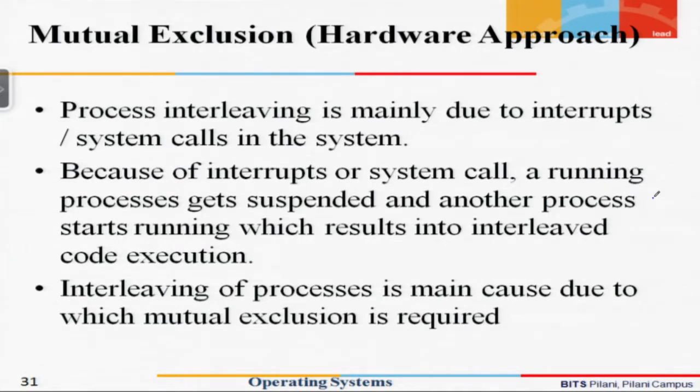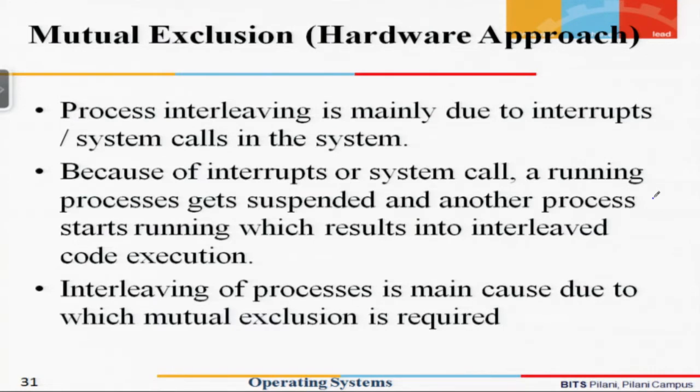We find that process mutual exclusion gets violated primarily because processes interleave in time. That is, processes while executing can get suspended and another process can take over.